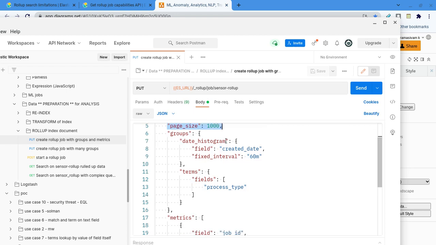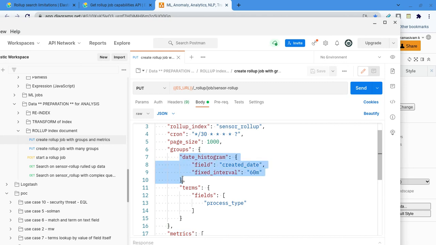Then, as I told you, here we have two things: groups and metrics. In the groups we have the bucket aggregation. A date histogram must be there in every roll-up job. Here we say which field to use, and I have set the interval for bucketing to every 60 minutes. We are running every 30 seconds, so obviously overlapping will be there, but that's fine.